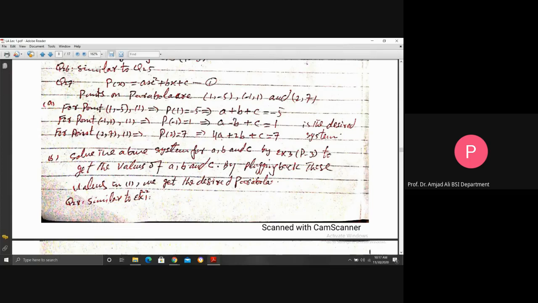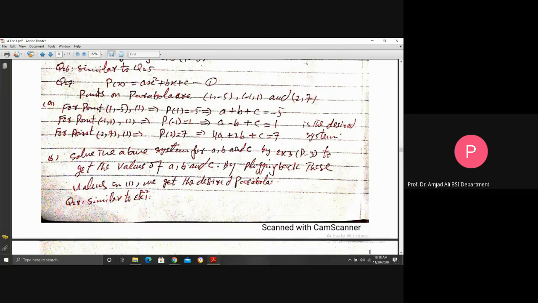Instead of a, b, c, we use here a; instead of x, y, z, we use here a, b, c as unknowns. Now solve this linear system. This is part A. In part B, solve the above system for a, b, and c by example 3, page 3, to get the values of a, b, c, by plugging back these values in 1 here: the value of a obtained from this, the value of b obtained from this, value of c, we get